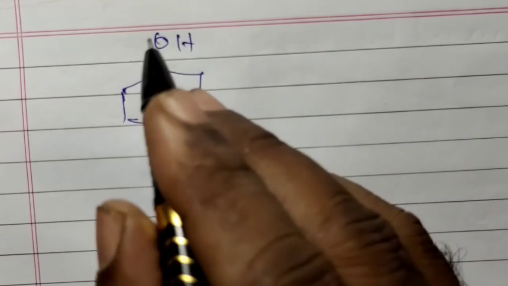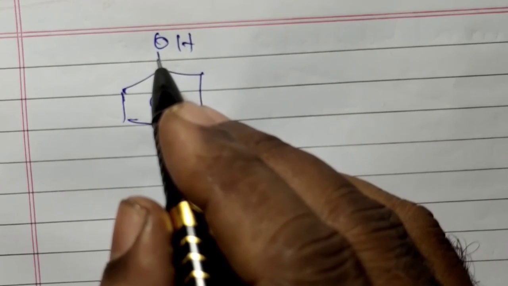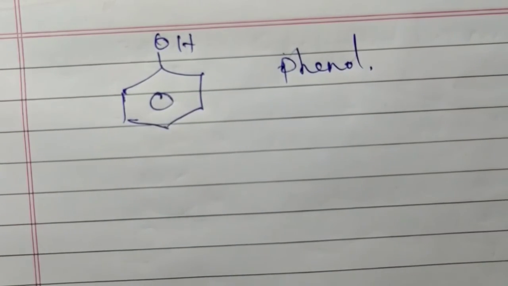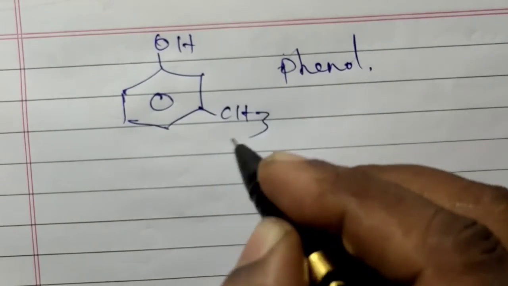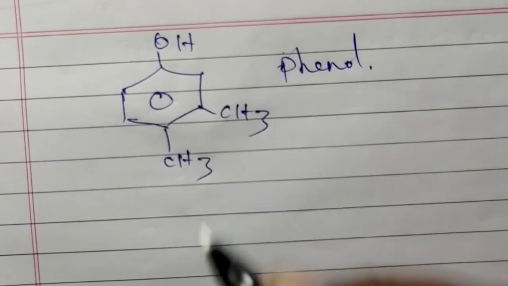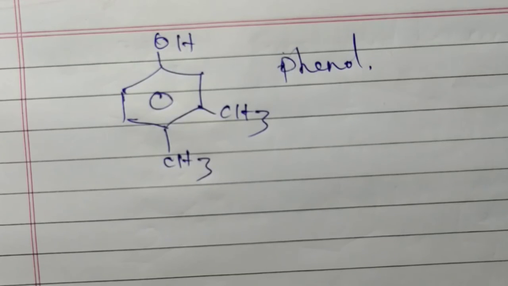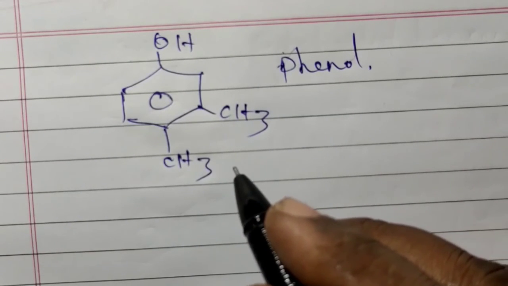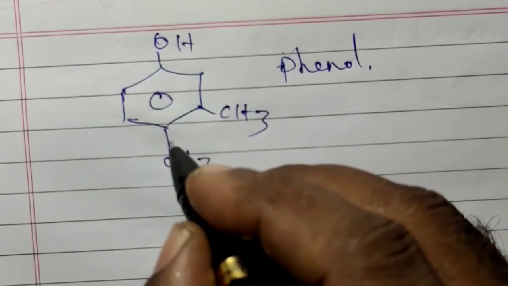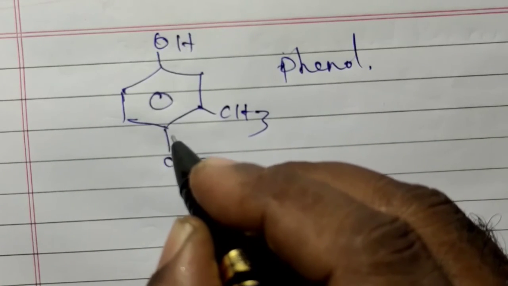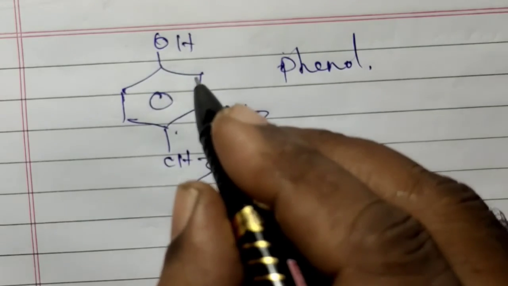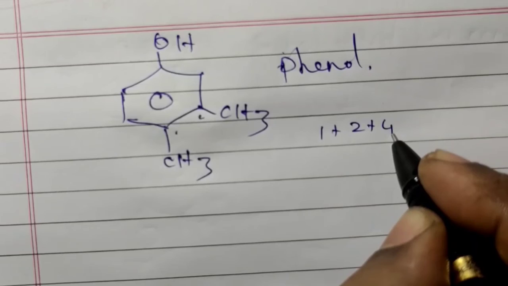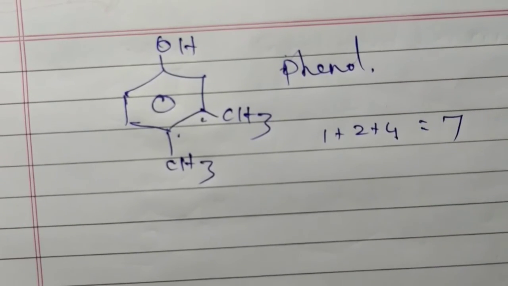On a benzene ring, if an OH group comes, it is called phenol. On phenol, if we have CH3 and CH3, how do we write the name? First we follow the lowest locant rule. If we give this as 1, this becomes 2, 3, 4, that is 1 plus 2 plus 4, which is 7.